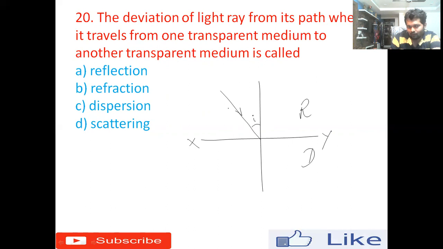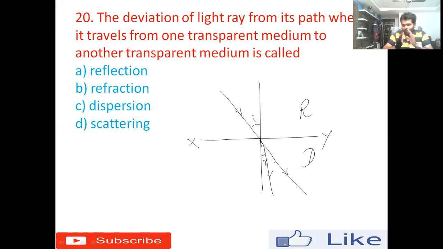Whenever the light ray travels from a rarer medium to a denser medium, as we discussed earlier, its speed is going to be reduced. So this is r. We can see here the refracted light ray is moved closer, towards the normal. If there is no XY, the light would have gone in a straight line, right? Because light always travels in a straight line.